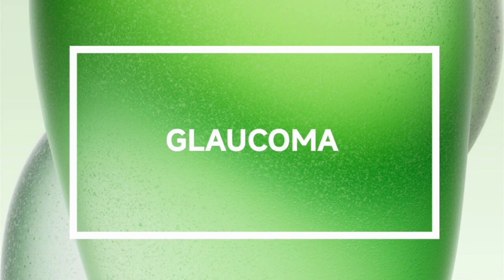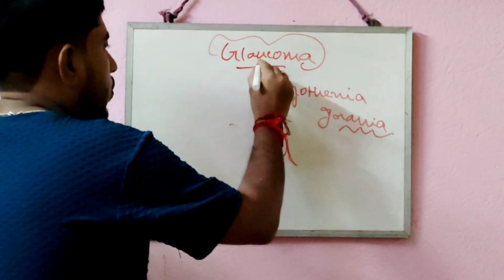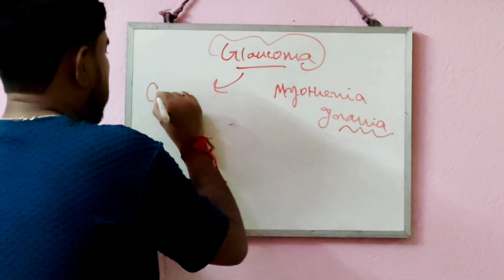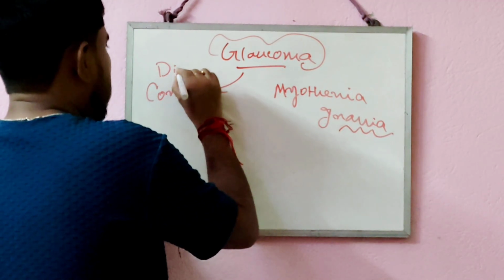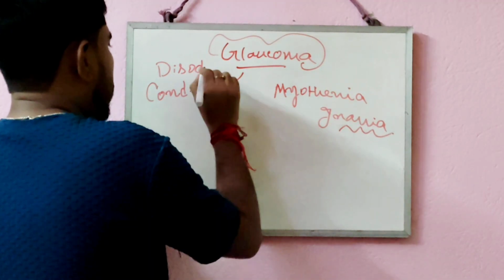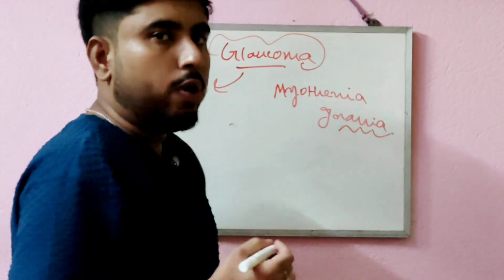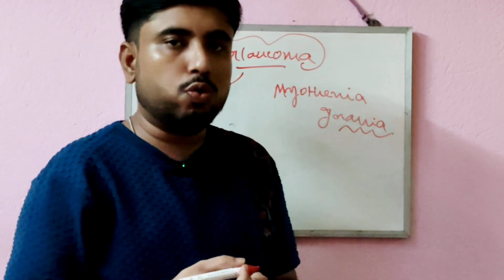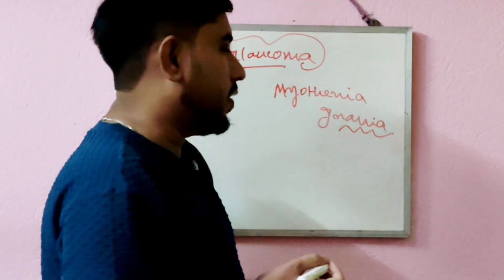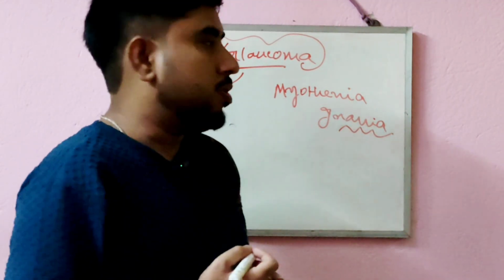So glaucoma is a condition, or you can say a disorder condition. We all know a disorder condition means that an organ is not showing its proper action, or is unable to perform its function as specified.